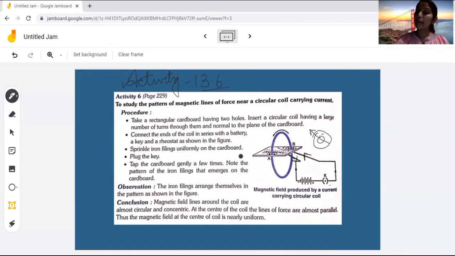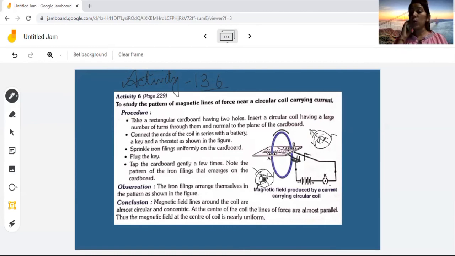So when it is moving in the upward direction, then the magnetic field line is in the anti-clockwise direction like this. Okay, and if the current is moving in the downward direction, like this, where are the magnetic field lines? In the clockwise. Clockwise is this path. This is the clockwise path.